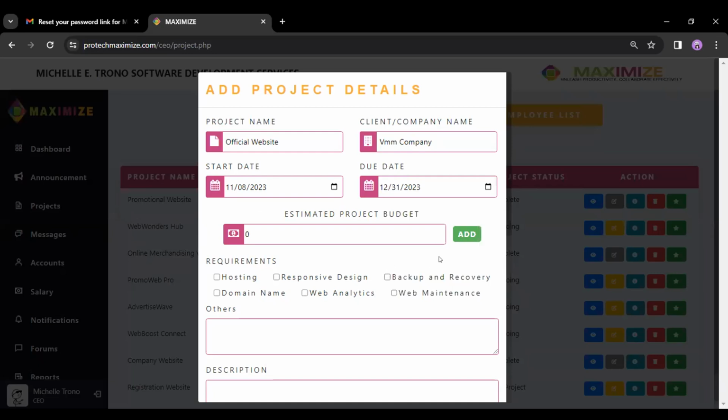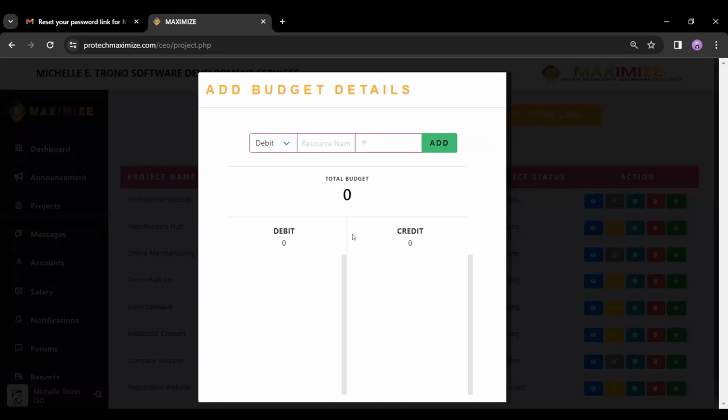For our estimated budget, we have to click the add button to allow us to add the resources that are needed for our project. This allows us to add those resource budgets, for instance, the salary that the client will allocate, let's say around 100,000 for those people.